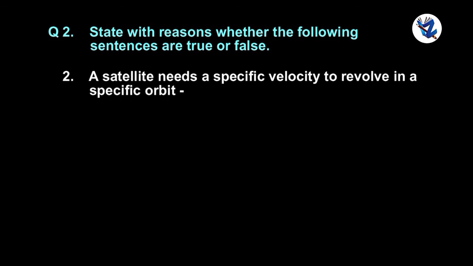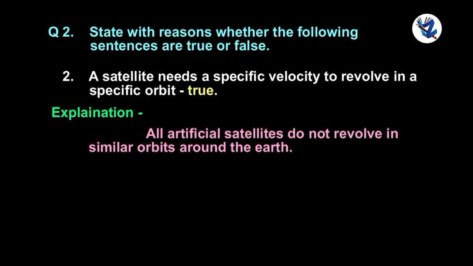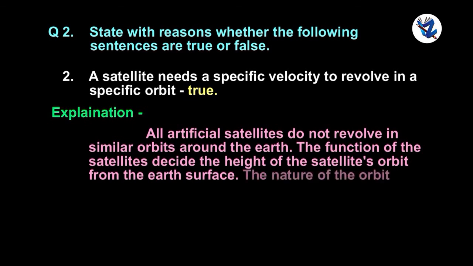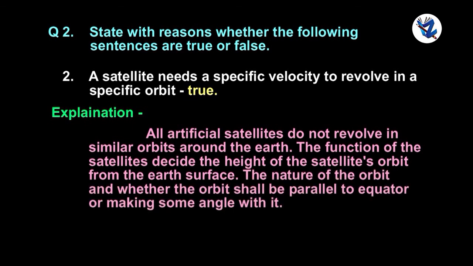A satellite needs a specific velocity to revolve in a specific orbit. True. All artificial satellites do not revolve in similar orbits around the Earth. The functions of the satellite decide the height of the satellite's orbit from the Earth's surface, the nature of the orbit, and whether the orbit shall be parallel to the equator or making some angle with it.